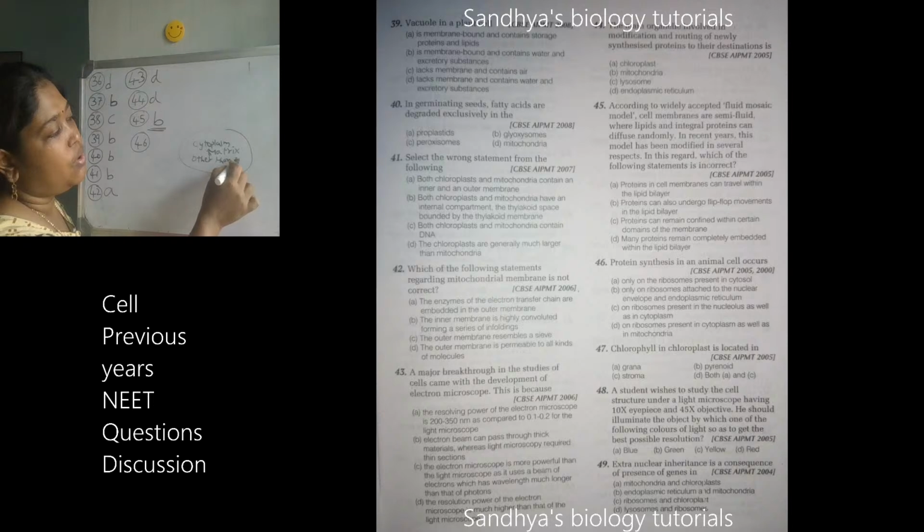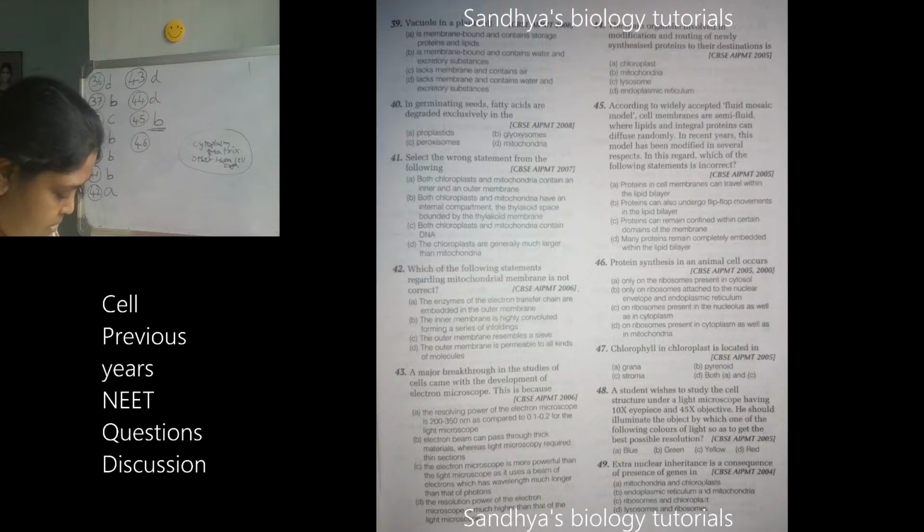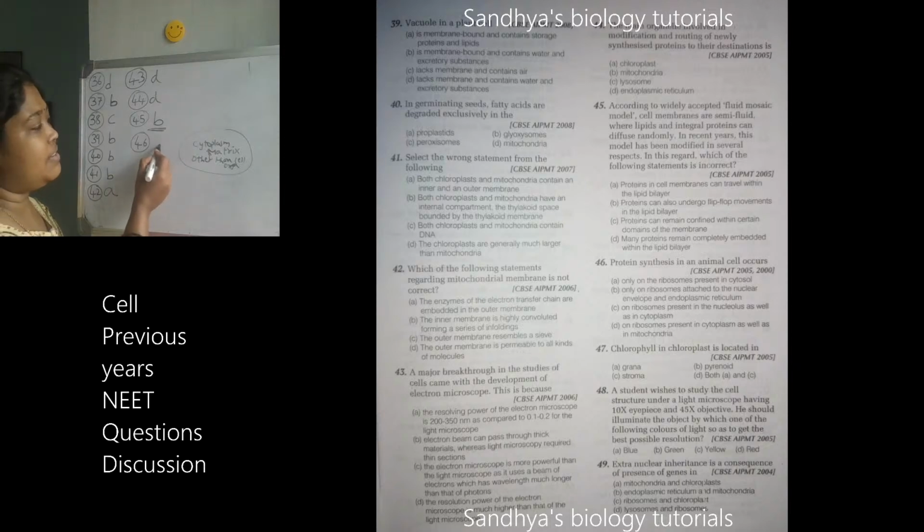That is the cytosol. Then now we can answer 46. You answered it as D. No, check the 46th answer also. It is D. These two answers, please check it. Okay, you typed the wrong option.